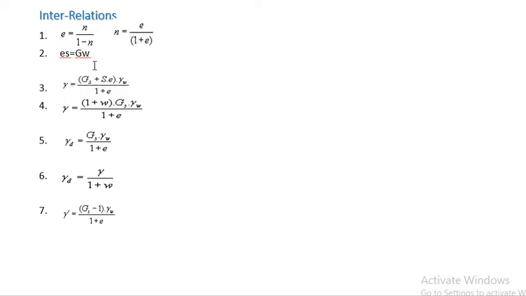e S = G w. You can also remember this by another way, and gamma is equal to (Gs + e S) into gamma W by 1 + e. If you put e S = G w, then it will be (1 + w) into Gs into gamma W by 1 + e. Dry unit weight is (Gs + e S) gamma W by 1 + e.